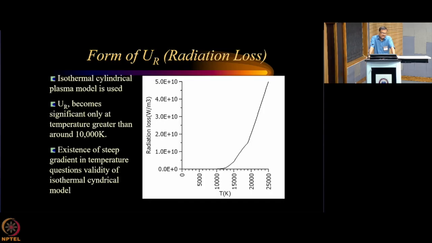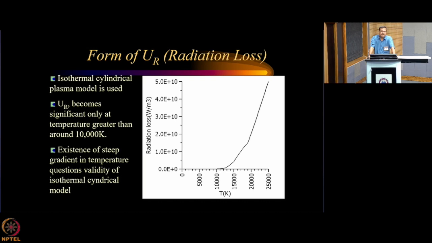As you increase the temperature beyond 10,000 degree Kelvin, the radiation loss increases almost exponentially. And at 20,000 or 25,000 degree Kelvin, the radiation loss becomes so huge that you must include this radiation loss term in your energy equation as a very important term.